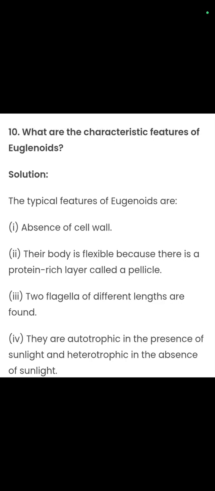Question 10. What are the characteristic features of euglenoids? Absence of cell wall, the body is flexible, 2 flagella of different lengths are found. They are autotrophic in sunlight and sometimes heterotrophic in the absence of sunlight. You can also draw the diagram of the euglenoid organism from the NCERT book while doing this question.